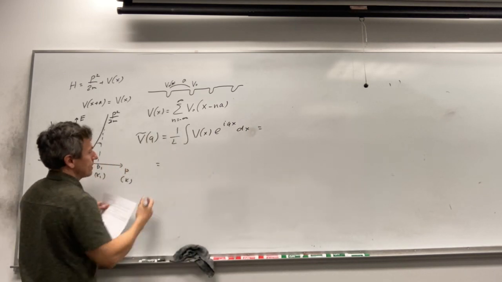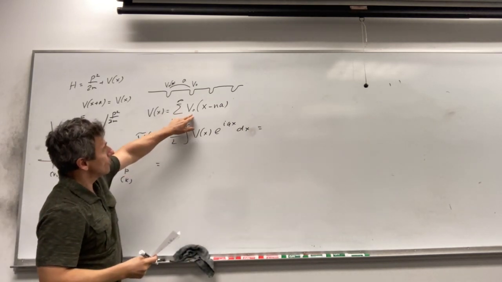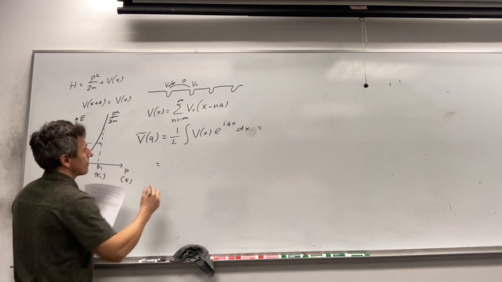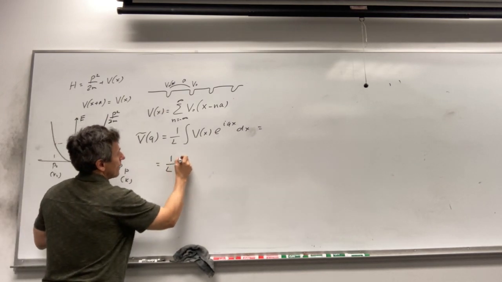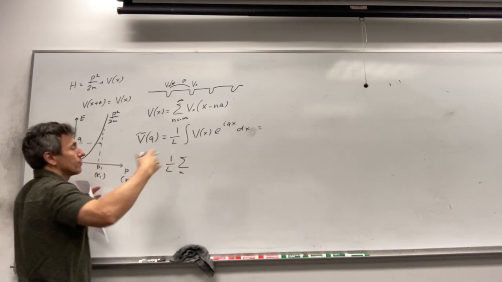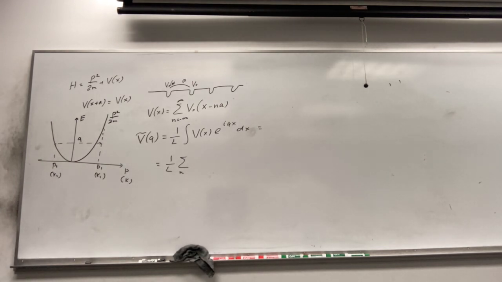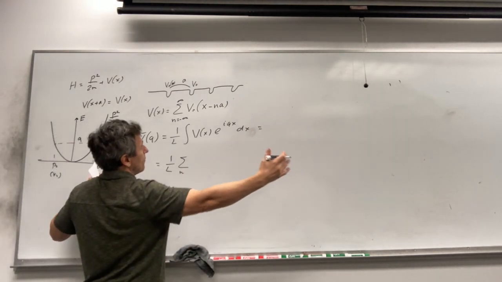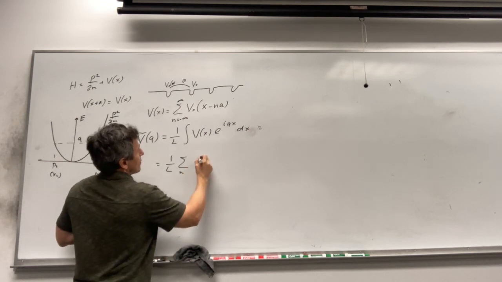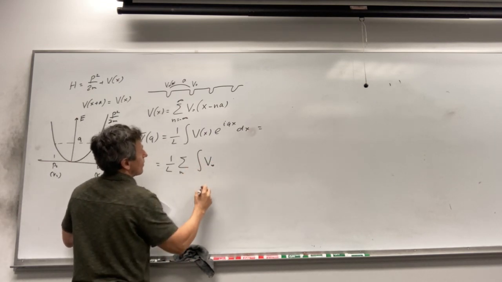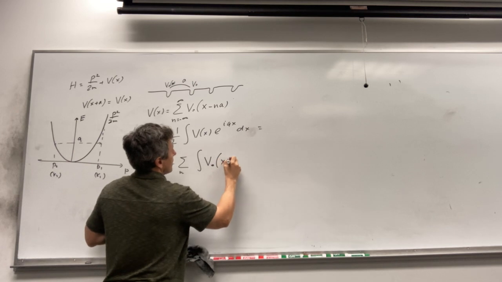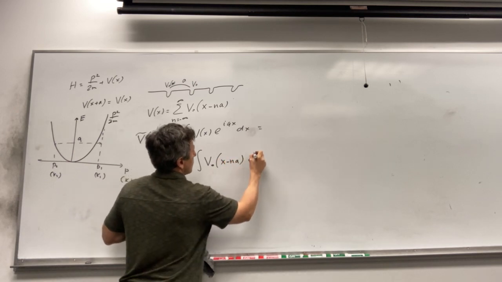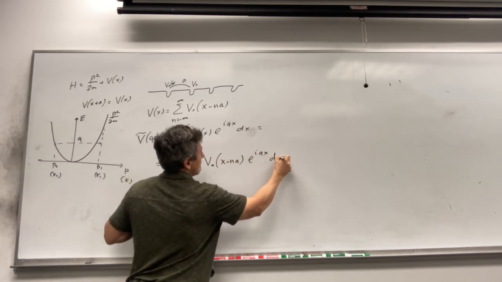Then the next step, I substitute V in this form, so it's 1 over L, sum over n. Of course, it does not go from negative infinity to infinity, it will be within some finite number of points because this system has a finite size. So it is the integral of V0(x minus na) e to the power iqx dx.